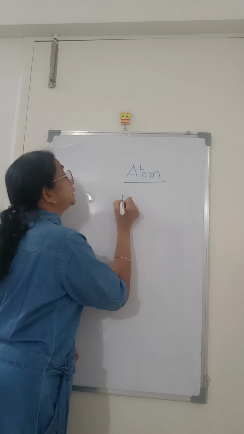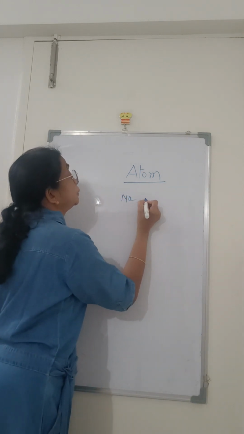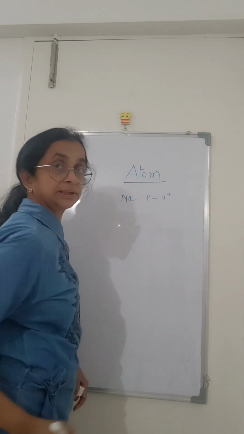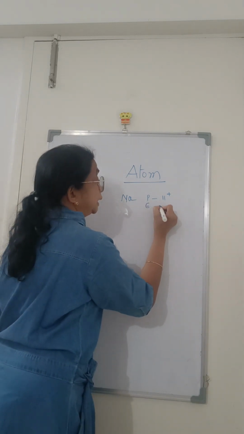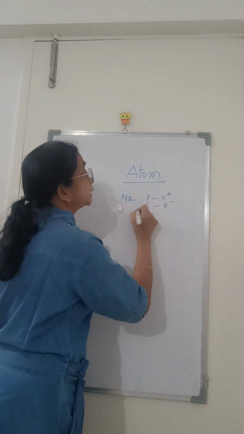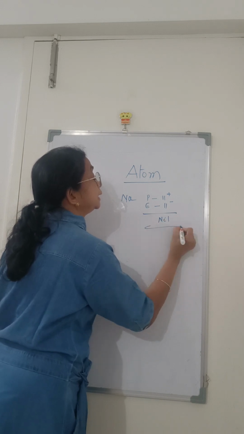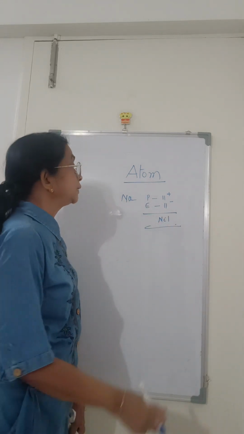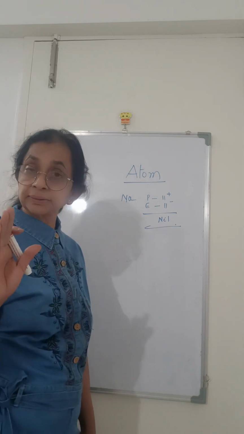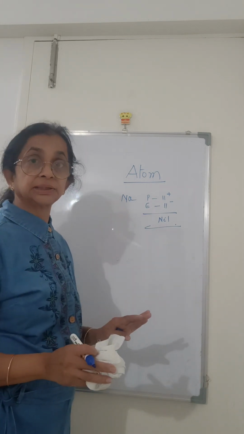For example, we'll take sodium, Na. Sodium has 11 protons, so positive charge. Electrons, 11 electrons. So the plus and minus get nullified and the net charge is nil. So in an atom, the number of protons and the number of electrons are always equal. So atoms do not carry any charge.